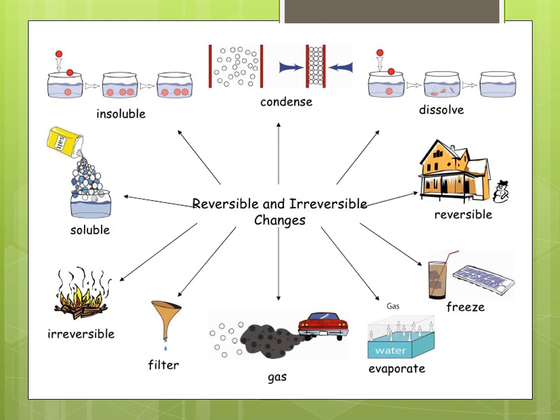Then reversible and irreversible: we discussed that changes which we can reverse to get the original substance are reversible, and those in which we cannot get back our original substance are irreversible changes. We have seen many examples. Vaporization and condensation are some examples of reversible change. For example, if we boil water and collect the steam, we can again convert that steam into water. So evaporation and condensation are reversible processes.